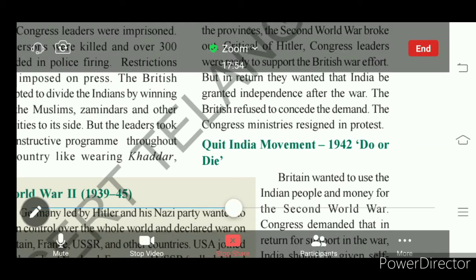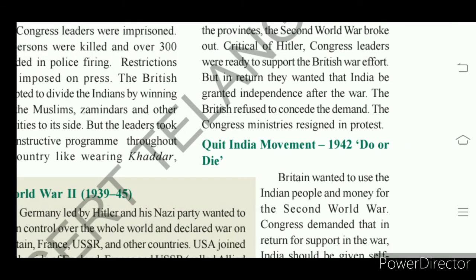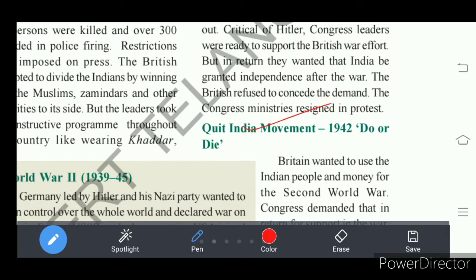Then the Congress with Gandhiji decided to launch the third major movement, that is the Quit India movement. Quit means leave. So Britishers should leave India immediately. It means independence should come for India immediately.